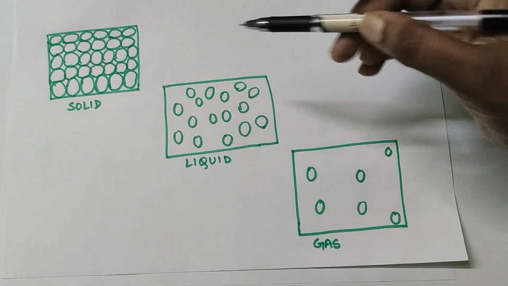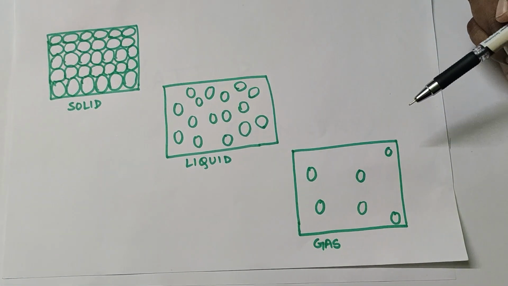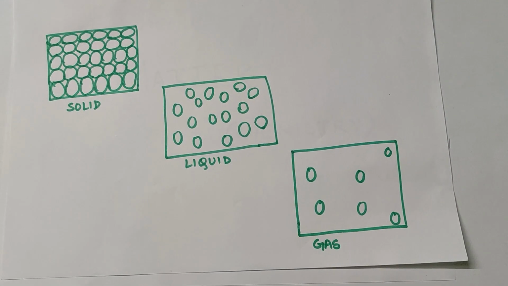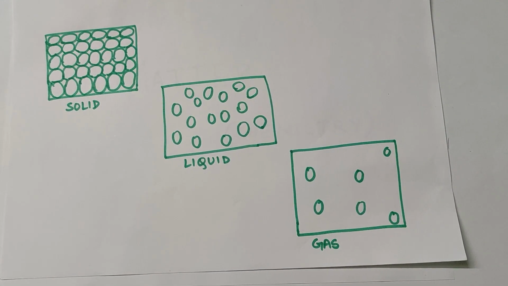So why is it that they exist in all these three forms? We will get the reason when we study the kinetic theory of matter. So today our main topic is the kinetic theory of matter.